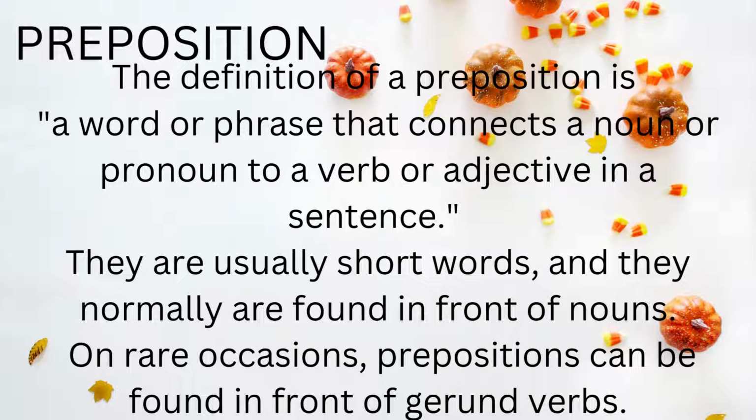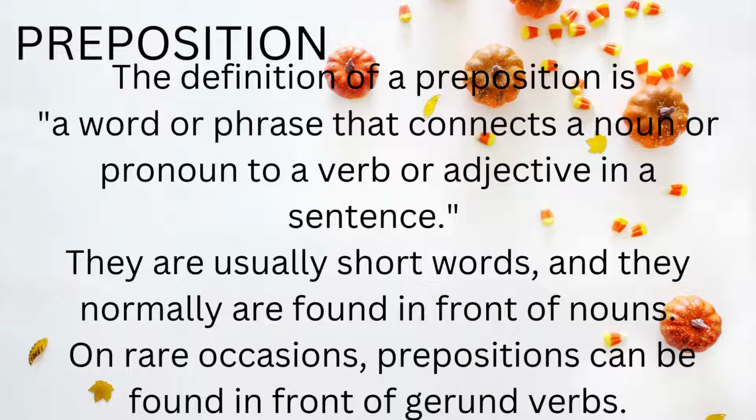They are usually short words and normally are found in front of nouns. They are usually one-word prepositions, but there are also prepositions which contain a group of words. It means some prepositions are in the form of phrases, but usually they are short words found before nouns.